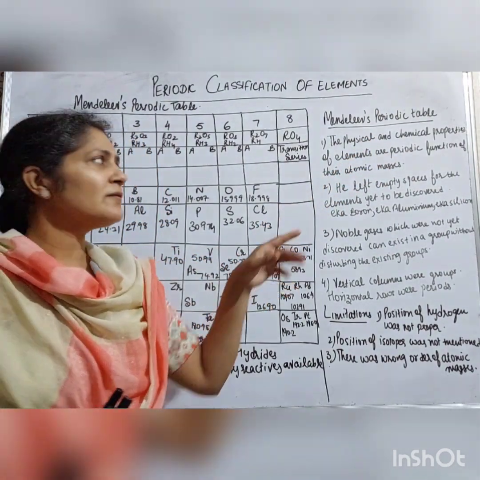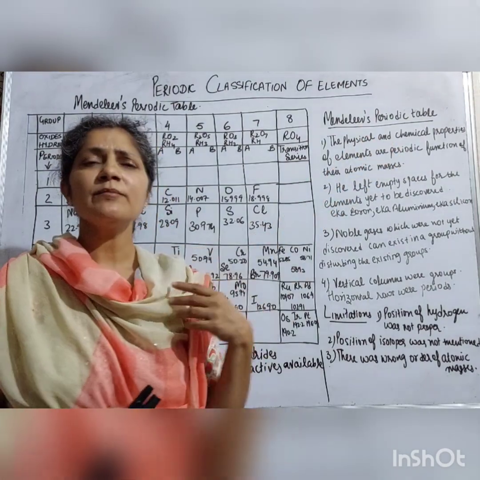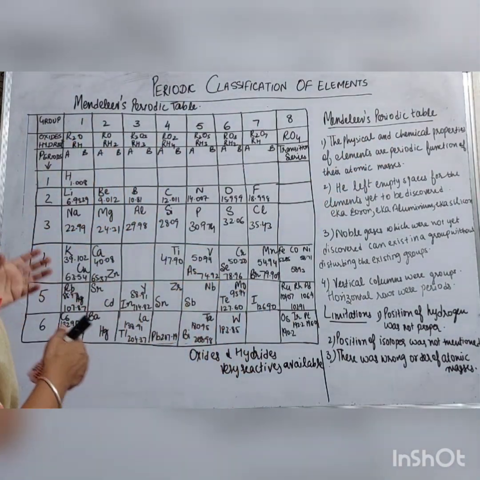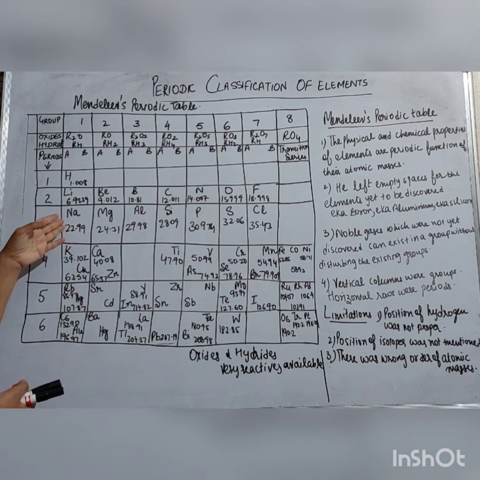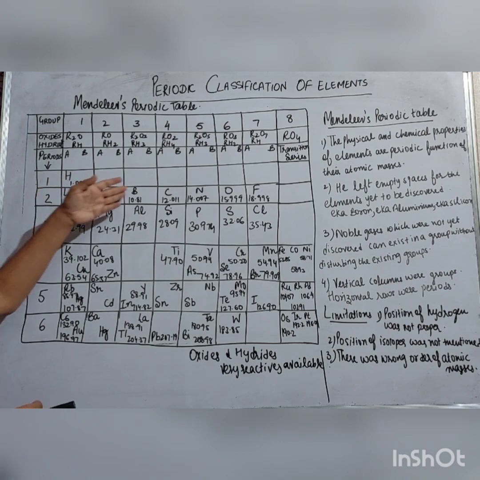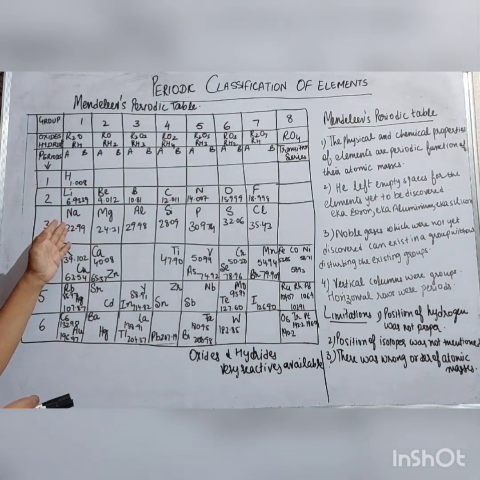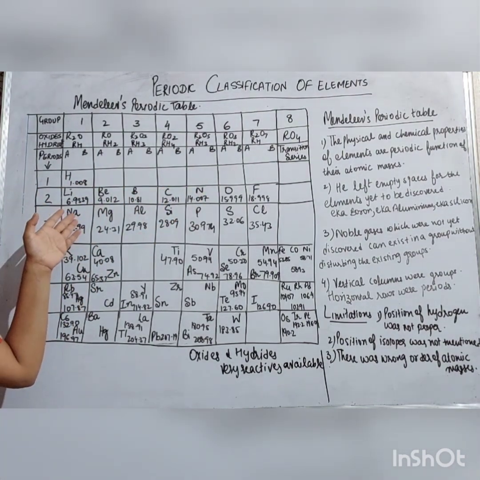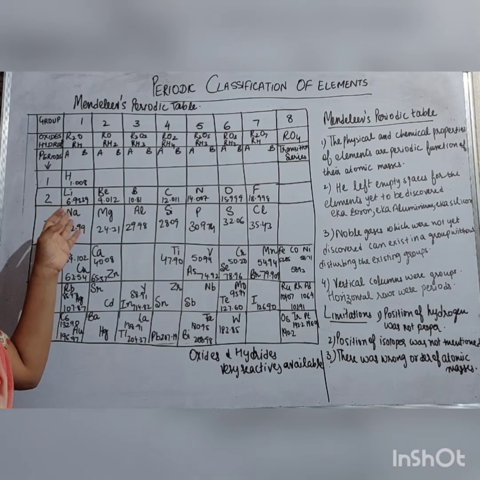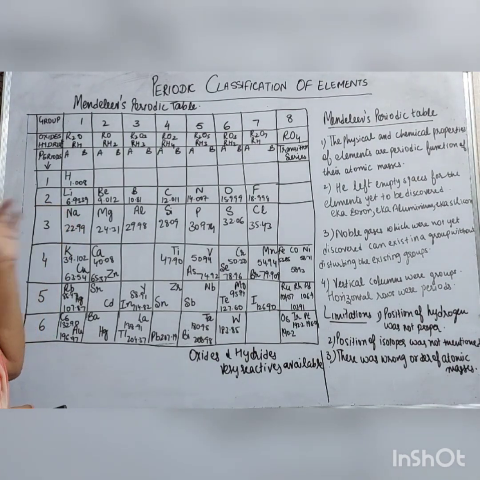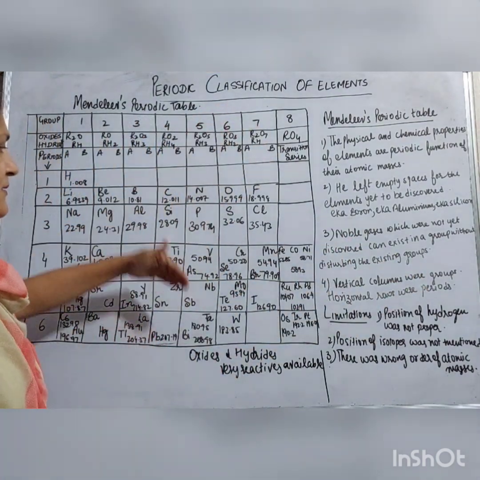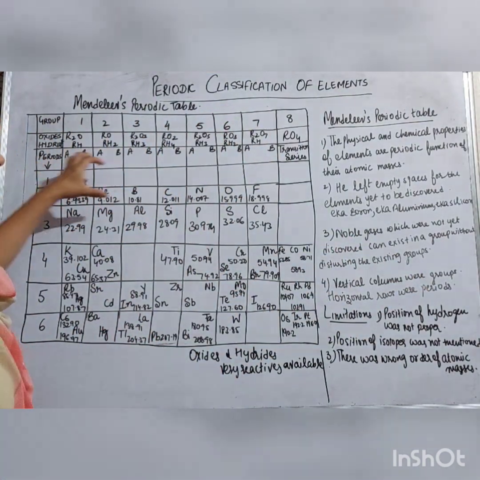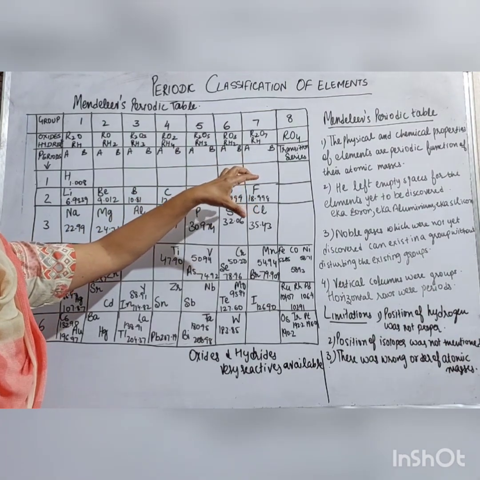Right? We use the word periodic. Periodic means that after some elements, there is a repetition of the properties of an earlier element. Like lithium: after many elements came sodium, which has the same chemical properties as lithium. He named the vertical columns groups and the horizontal rows periods, right?